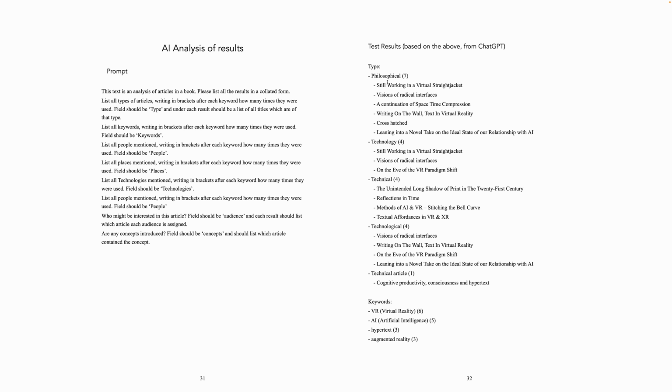And here are the straight results. You can see here the type and the names, just like this, how many times mentioned. So that's basic. And the audiences with which article suggested audiences might like.